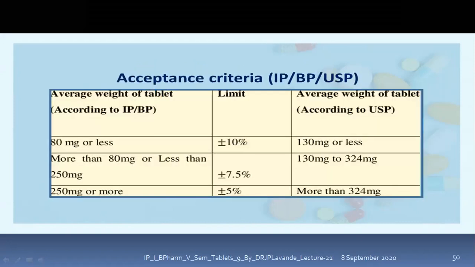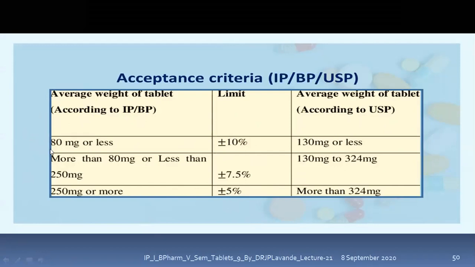Now in order to pass, they need to meet certain criteria. This is the acceptance criteria prescribed by IP, BP and the USP. The criteria on the left hand side is associated with the IP and BP, which is official in IP and BP, whereas the criteria shown on the right hand side is as per the USP. So the permissible limits have been given.